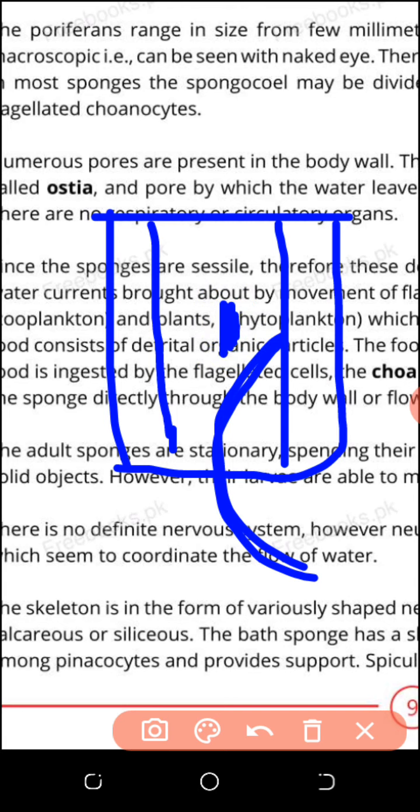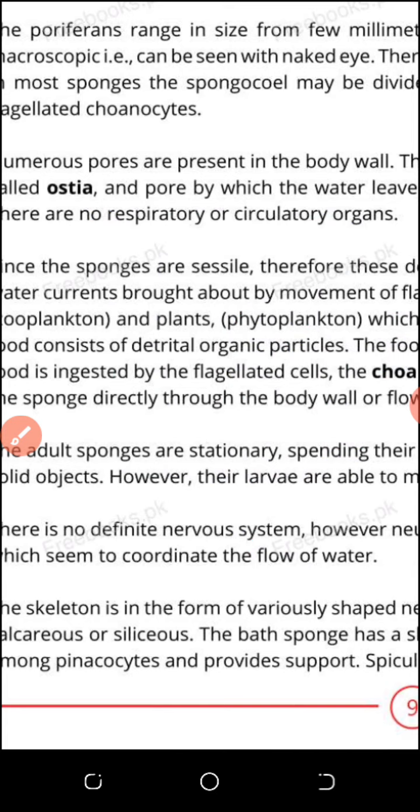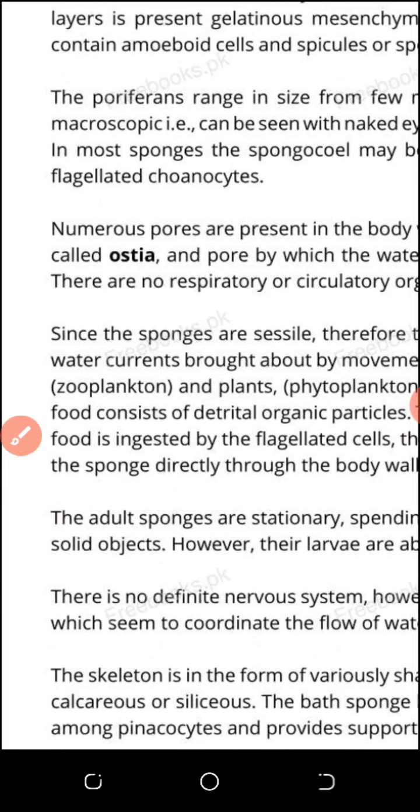Some food will be digested in the cavity, some food will be digested inside these cells, and the outer layer will be called pinacoderm and the inner layer will be called conoderm. So this is the water vascular system found in the porifera. Porifera means they have pores in the body. Simplest animal, without any symmetry, without any shape, therefore they are called asymmetrical animals.